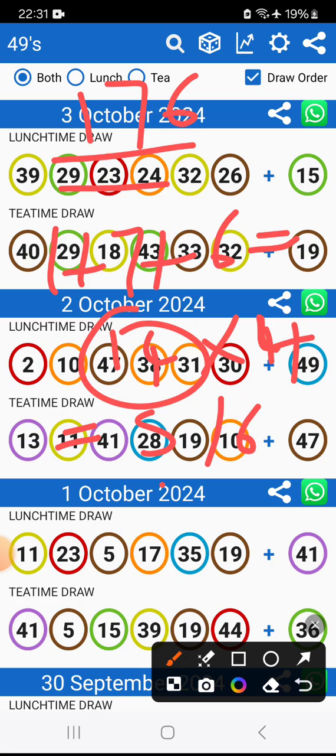And from this 56, they minus a what? From this 56, they will minus a 10, just to get a number from the range 1 to 49, right? This one will give you 46. Keep your eye on this number 46, right?